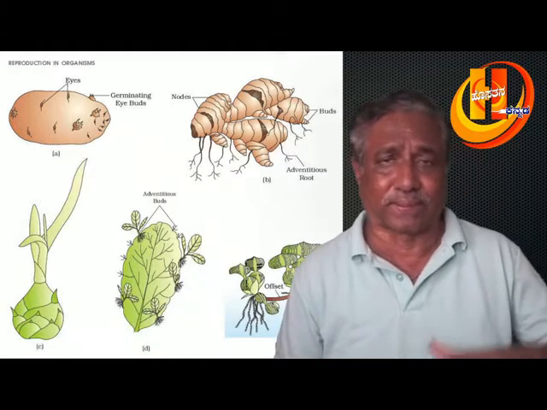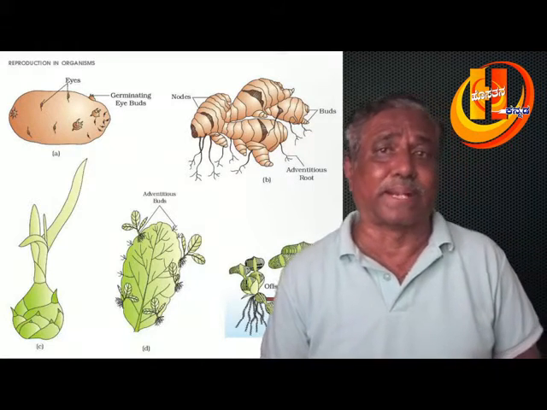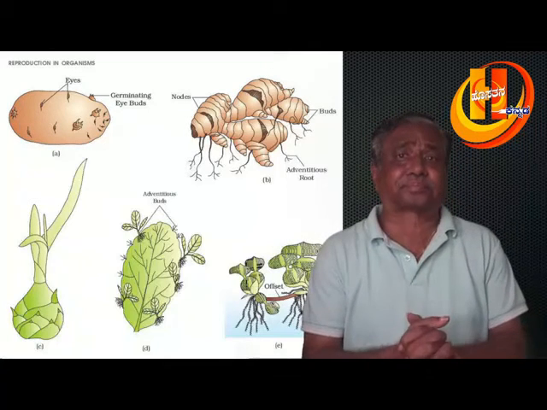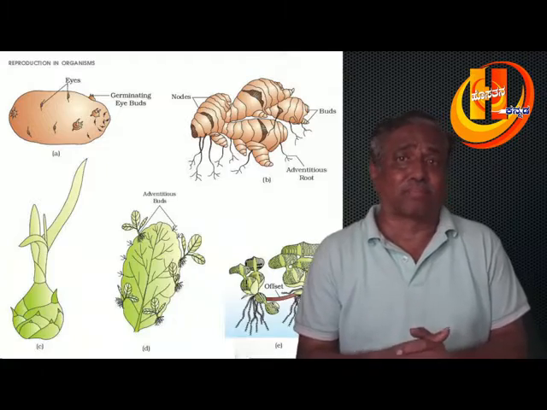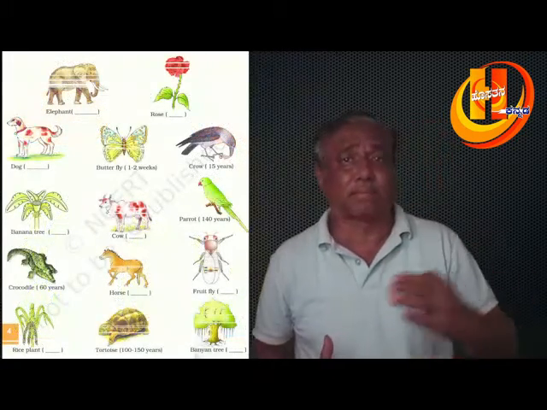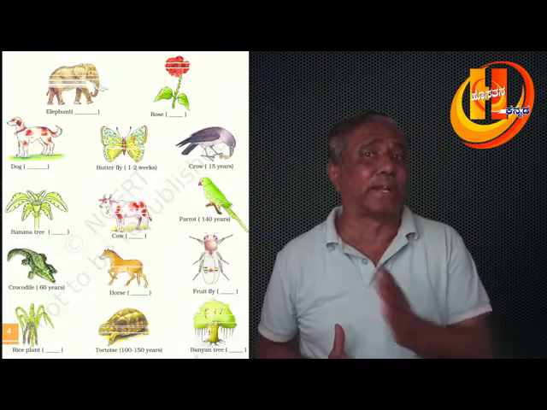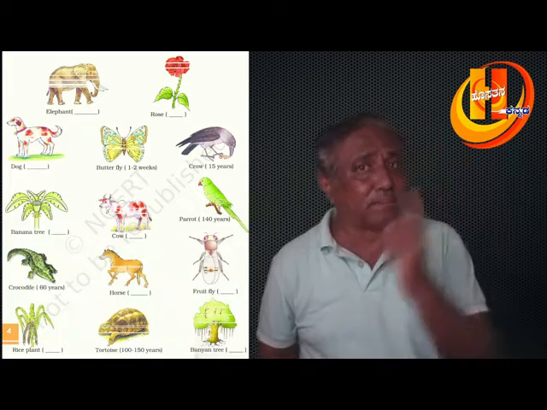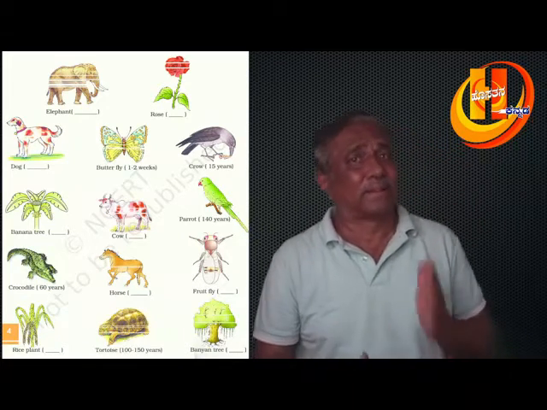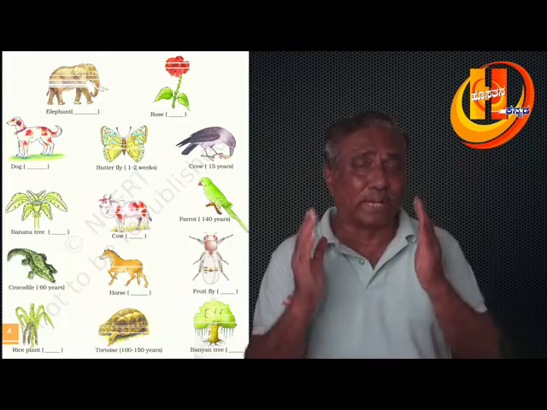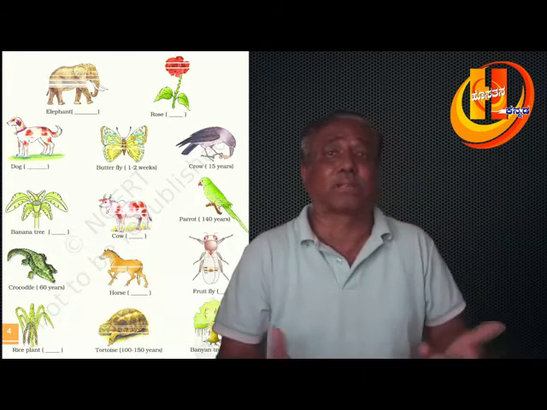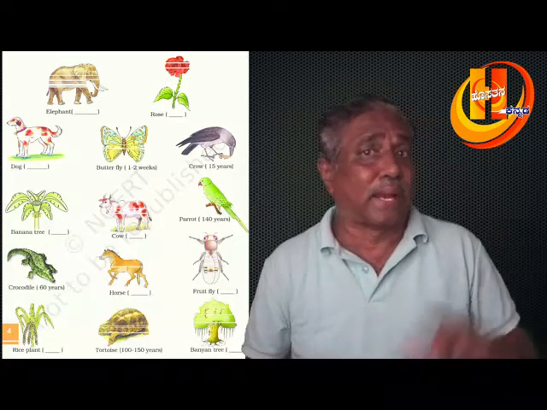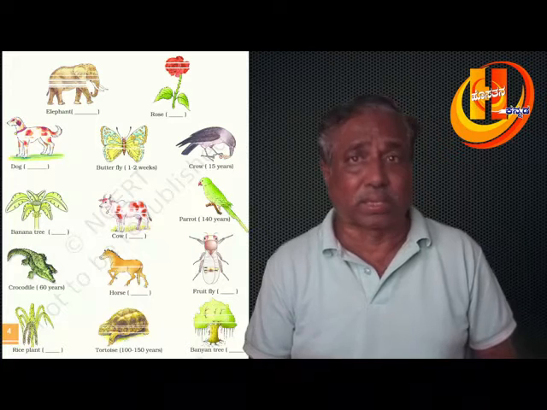A polycarpic plant produces flowers many times in its lifetime. In case of monocarpic plants, the lifespan of bamboo is 50 to 100 years. Once the flowering is over, it will die. And similarly for Strobilanthes kunthiana, the lifespan is only 12 years. Lifespan is also very important for your NEET examination. They will ask you questions line by line. We have to read it for the NEET examination.